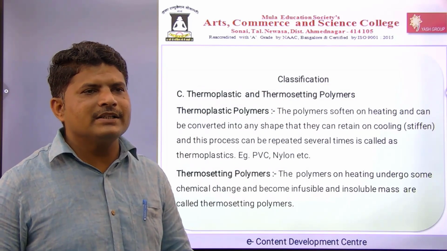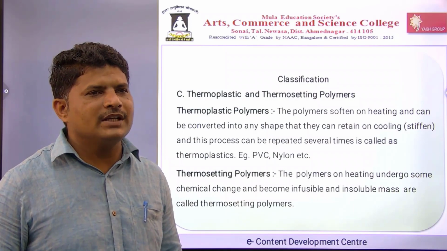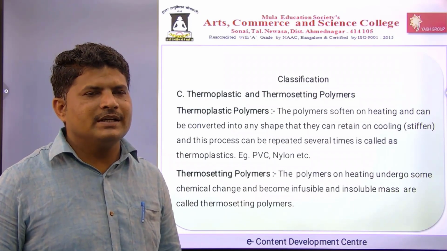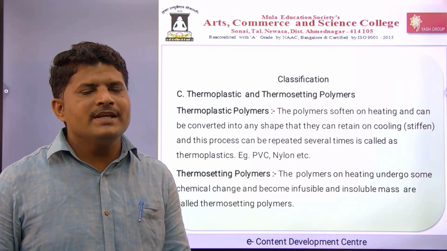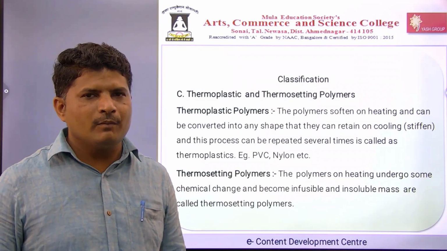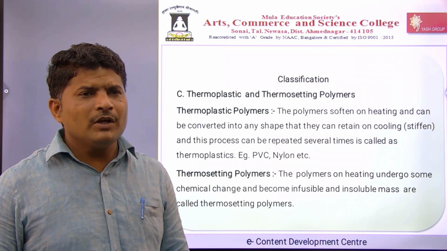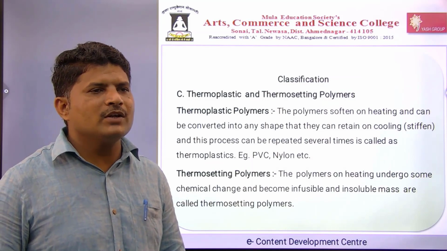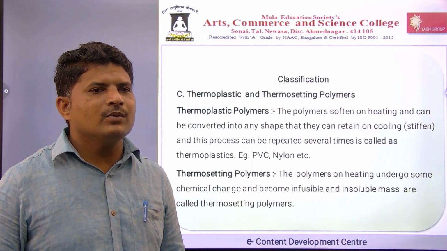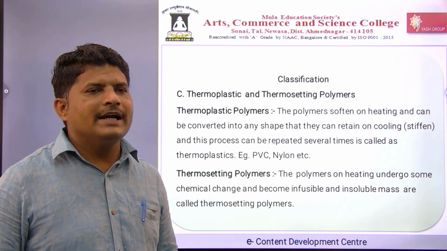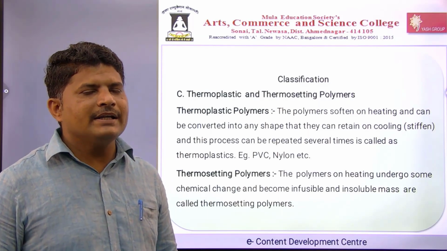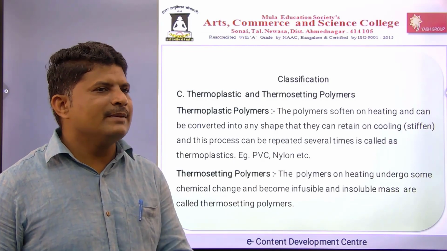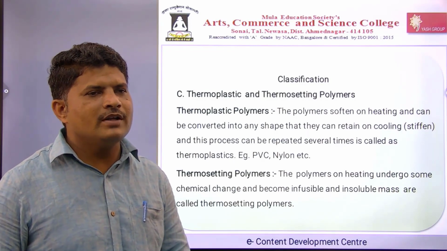Then the third classification is thermoplastic and thermosetting polymers. Actually this classification is based on the thermal behavior of the polymer. Thermoplastic polymers soften on heating and can be converted into any shape, which they retain on cooling or stiffening, and this process can be repeated several times. It's called thermoplastic.